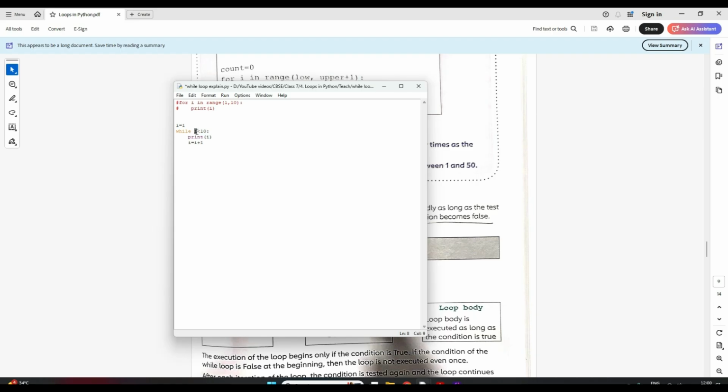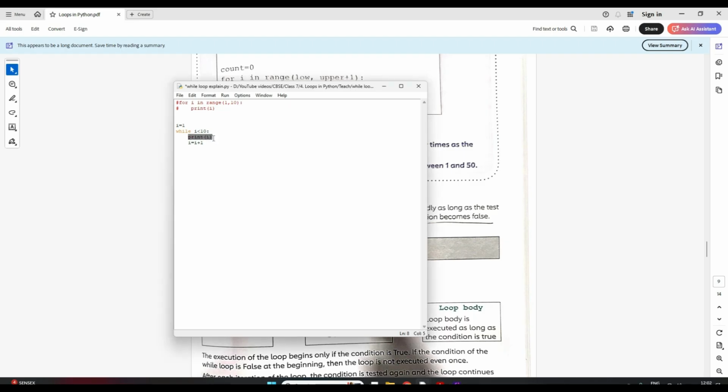Now it will again go up and check: is i less than 10, means is 2 less than 10? Yes, still satisfied. Again it will print 2 and make i 2 plus 1, 3. Now my i became 3. It will again go up, check 3 less than 10, yes, print 3, and make it 3 plus 1, 4. Like this it will go till i is 9, and it will print 9 here.